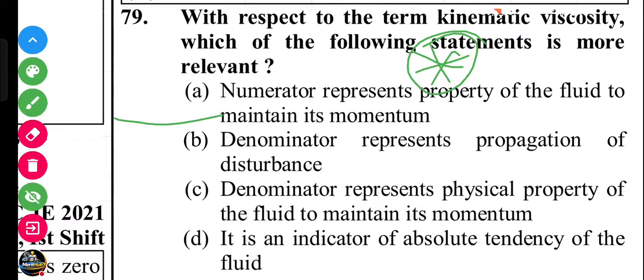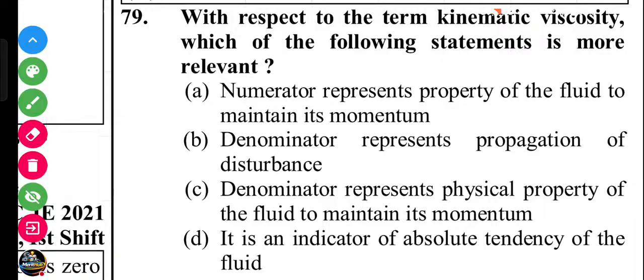Next question. With respect to the term kinematic viscosity, which of the following statements is more relevant? A numerator represents the property of the fluid to maintain its momentum. B denominator represents the propagation of the disturbance. C denominator represents the physical property of the fluid to maintain its momentum. D it is an indicator of the absolute tendency of the fluid.